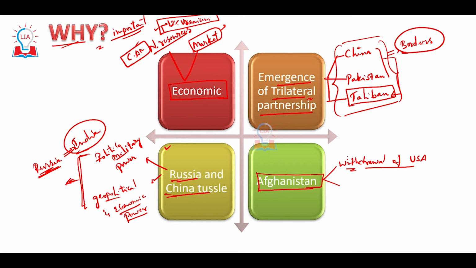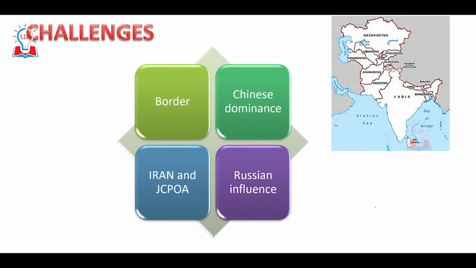Through Central Asia, India can have a greater cooperation with Afghanistan. So the withdrawal of USA created a vacuum. And the second kind of problem for which Central Asia becomes important is the trilateral partnership. Taliban plus China plus Pakistan have formed a partnership with which they want to reap the potential of Central Asia for their benefits.